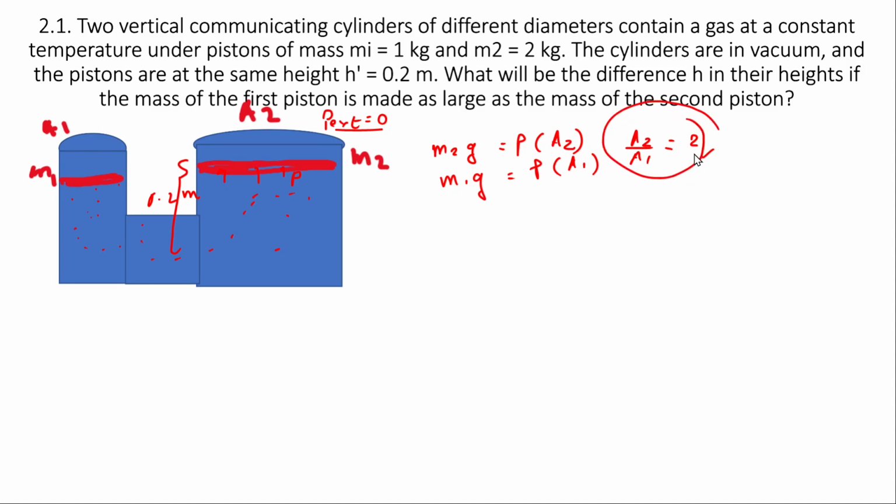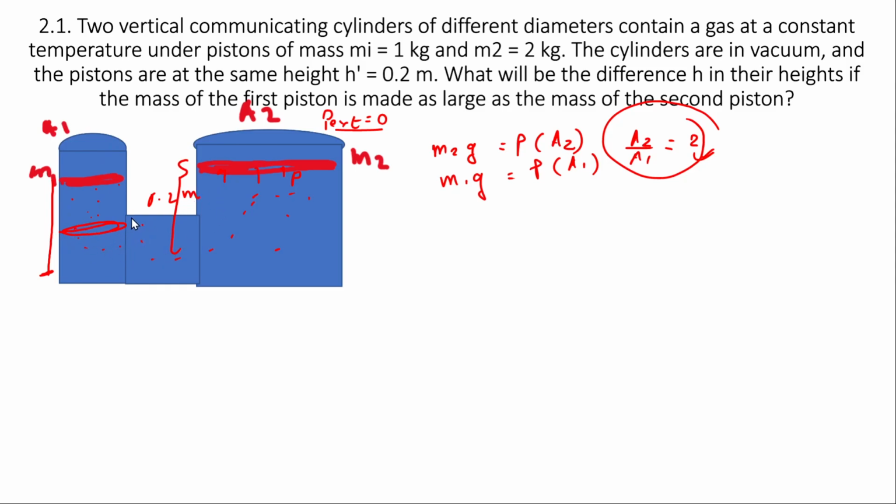So let's focus on this condition. The second thing we are told is that the mass of M1 is made exactly equal to that of mass M2. So what we need to understand is that if this happens, this section will eventually come down and settle at the bottom. This can't happen, that mass M1 section will settle at an intermediate position. Why? Because the areas of cross section of the two are different, and the pressure has to be the same.